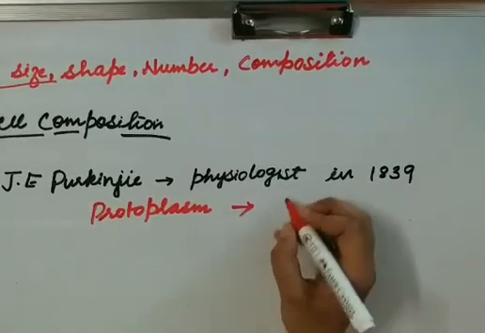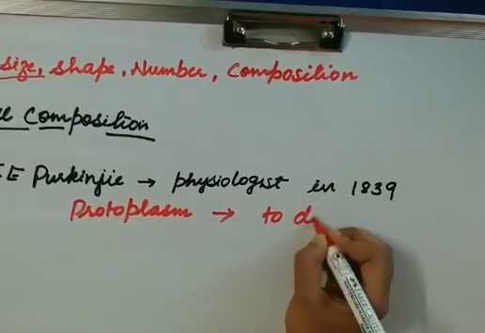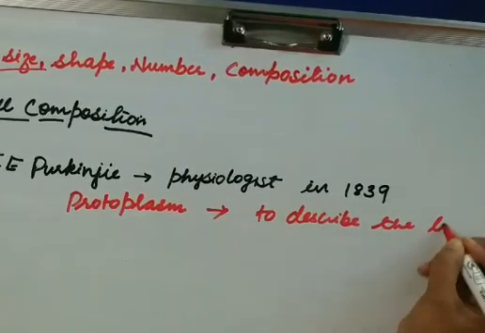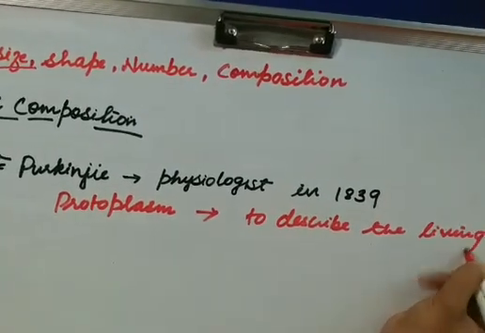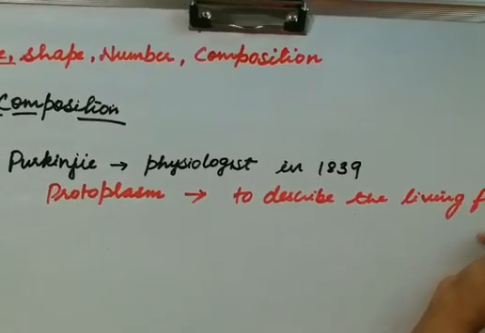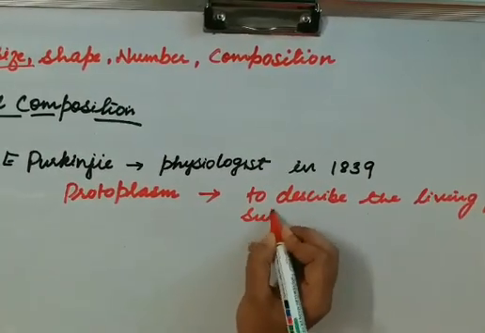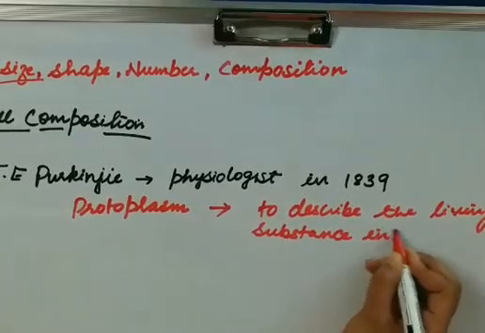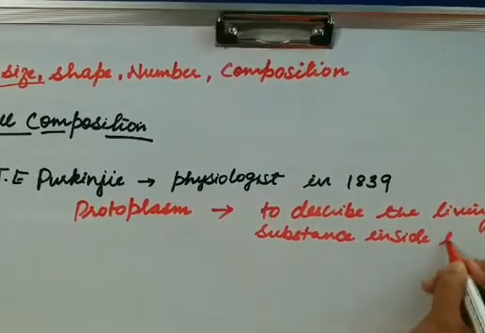He gave the term protoplasm to describe the living fluid substance inside the cell.